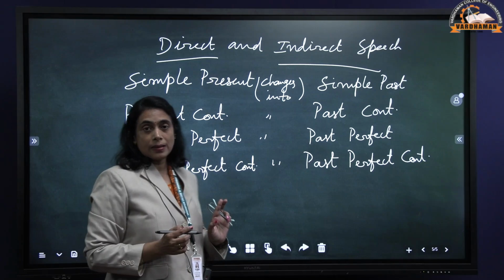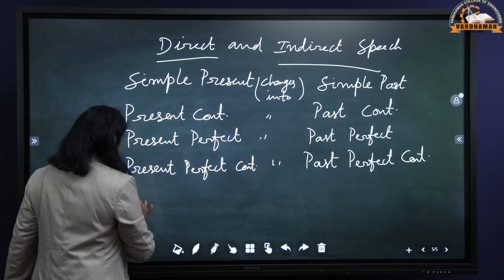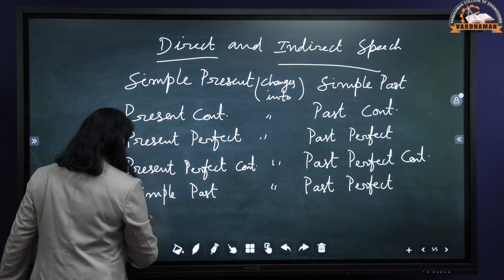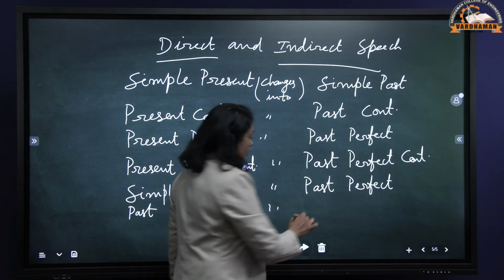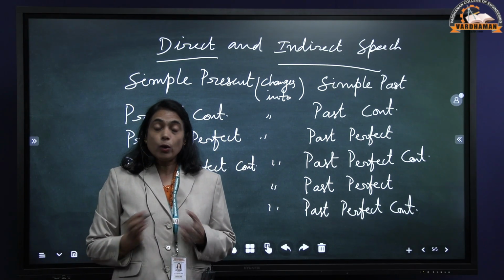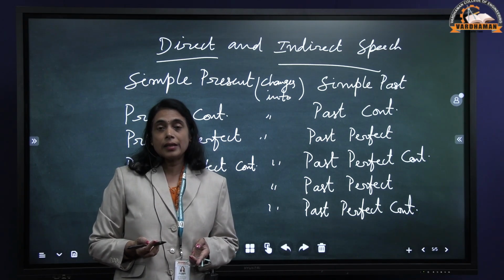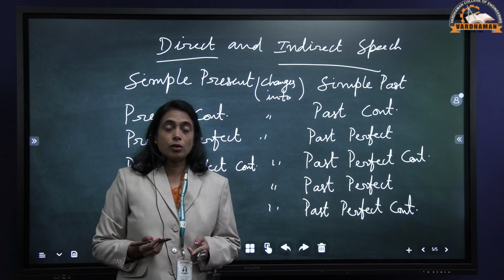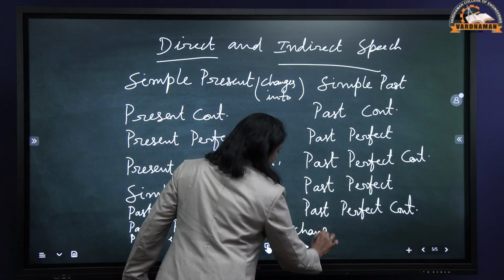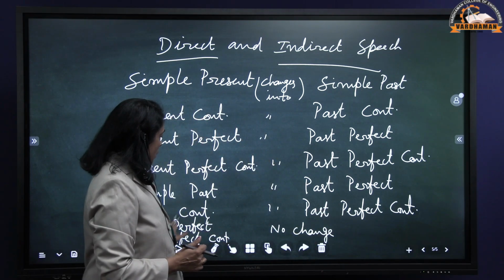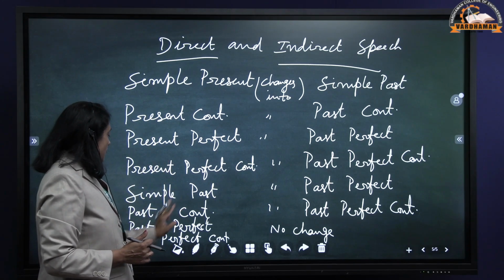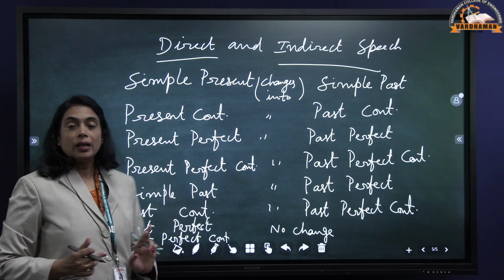Now let's see how past tense changes. Simple past changes into past perfect, then past continuous changes into past perfect continuous. The remaining 2 tenses, that is past perfect and past perfect continuous, do not change. They remain the same. So we have finished all the 8 tenses: simple present, present continuous, present perfect, present perfect continuous, simple past, past continuous, past perfect and past perfect continuous tense.